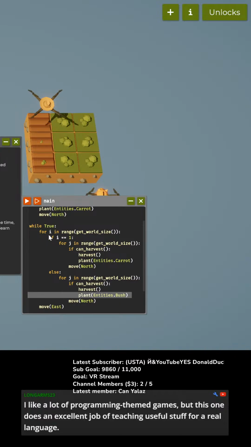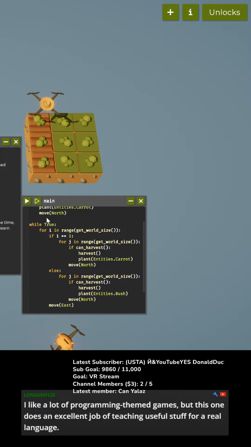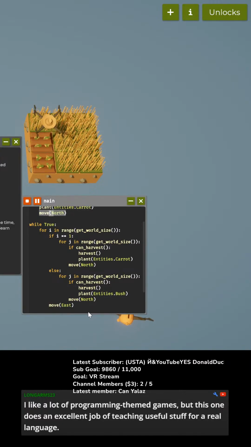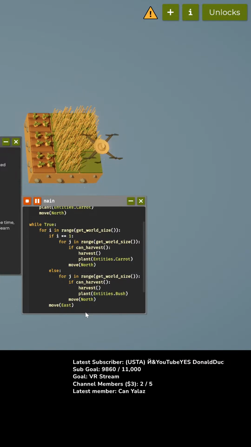So for i in the range, I want it to do if, else, move east. Okay, if I do that, is Python whitespace sensitive? I hate whitespace sensitive languages. Okay. There we go. Now it's working as intended.